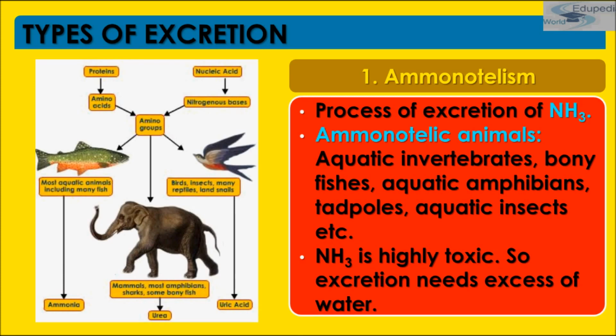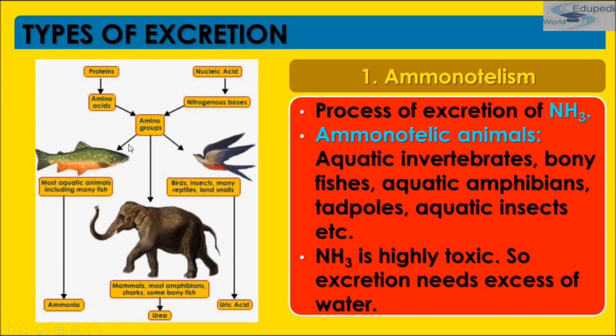In which animals does ammonotelism take place? Aquatic invertebrates, bony fishes, aquatic amphibians, tadpoles, aquatic insects, etc. So this is how it takes place. After breaking down of the protein, it gets broken down into amino acids, and the nucleic acids get broken down into nitrogenous bases, and they both give amino groups, because even nitrogenous bases have amino groups and even amino acids have amino groups.